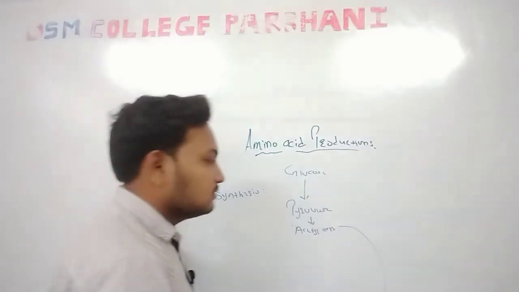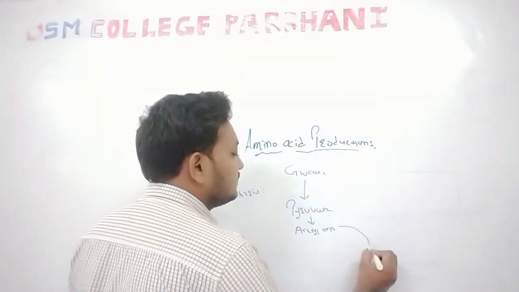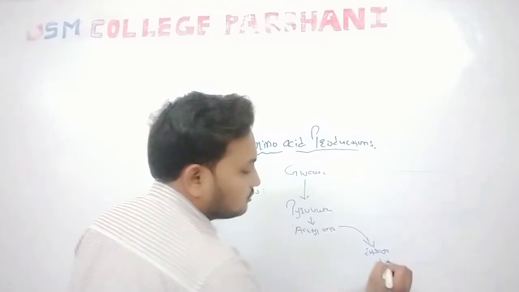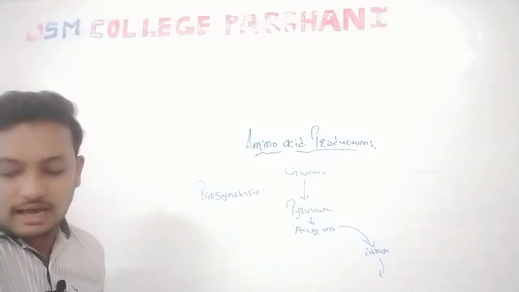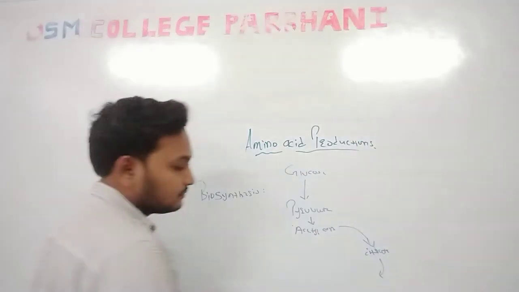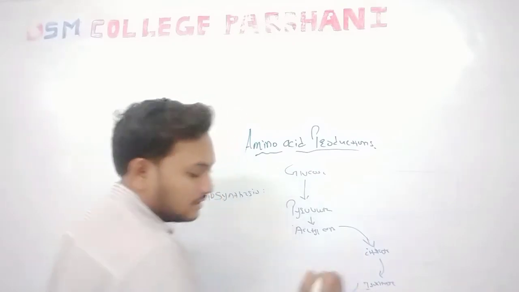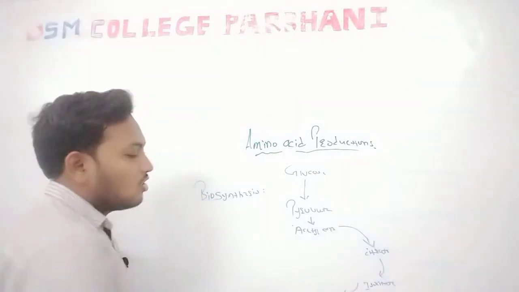Acetyl CoA is converted into citrate. Then with the next enzyme it is converted into cis-aconitate, then isocitrate, then succinate, fumarate, malate and oxaloacetate.